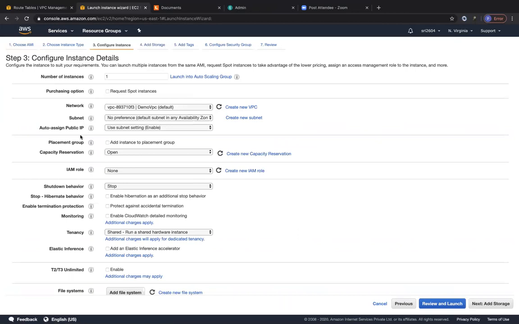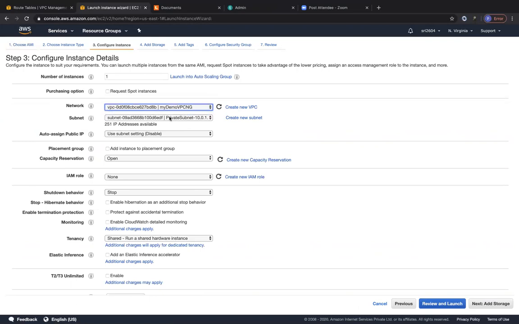So now this is where I'm going to choose my VPC, guys. I'm going to choose my VPC NG over here, and then I'm going to choose my public subnet. And you can see automatically the auto assign IP address setting was enabled because we modified it at the subnet level, right? If you choose the private subnet, it will change to disabled. Please watch carefully. It will change to disabled because you will not get a public IP when you launch resources into the private subnet. So we can choose public subnet and choose enable by default.